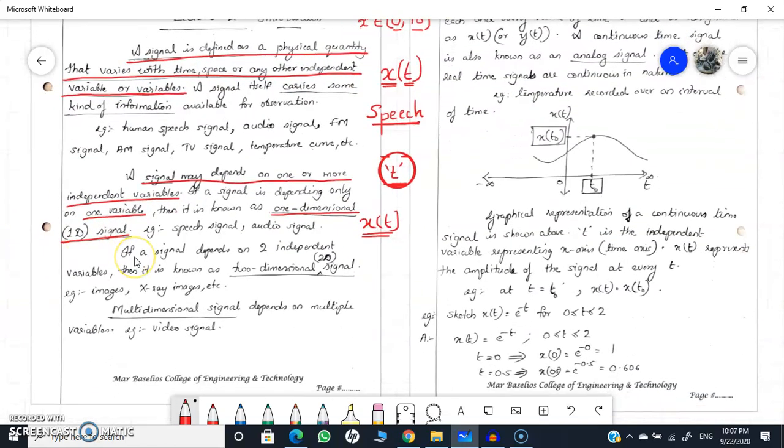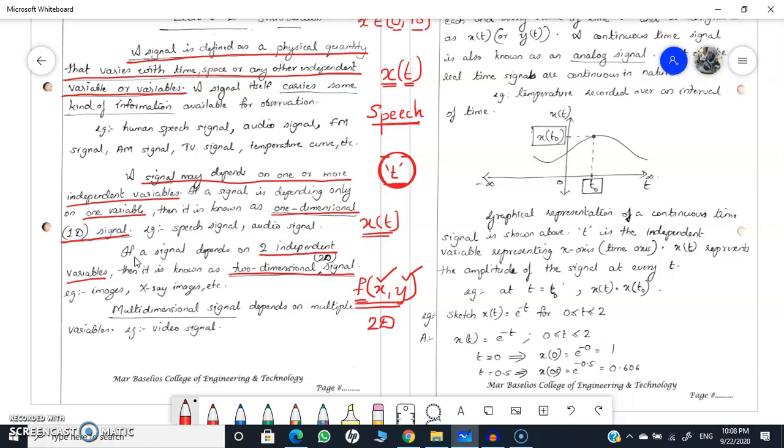Now if I'm defining a two-dimensional signal, I can define like this. If a signal is depending upon two independent variables, then that signal is known as a two-dimensional signal. For example, if I'm writing the signal as f of x, y, here the signal f is depending upon two independent variables x and y, then this particular signal f of x, y will be a two-dimensional signal.